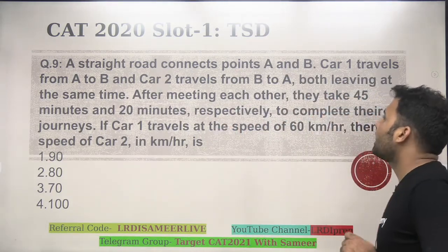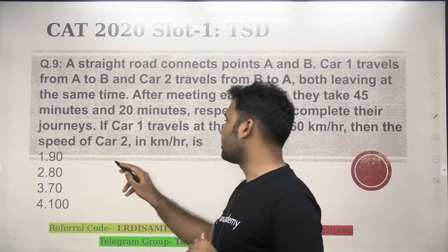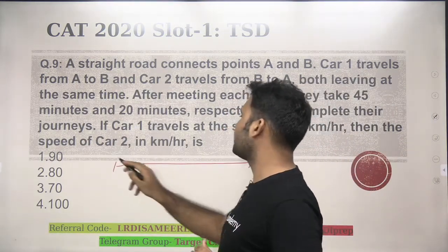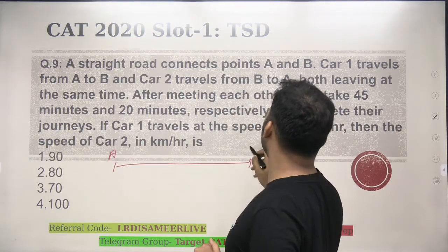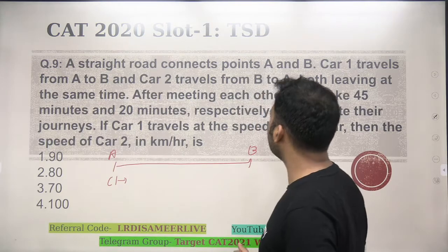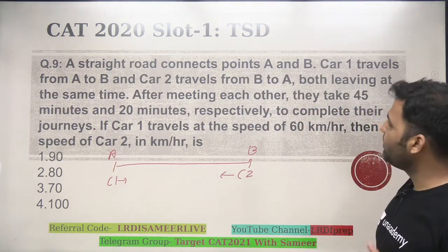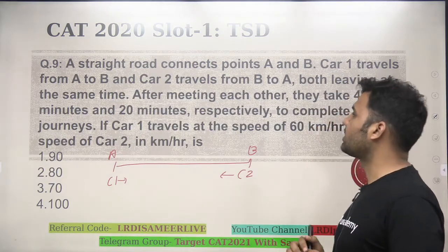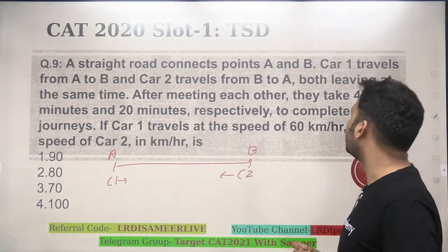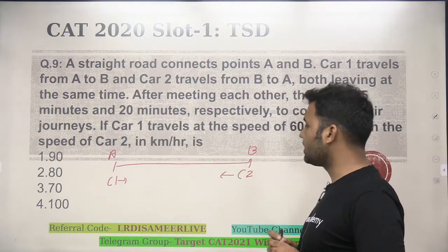A straight road connects point A and point B. Car 1 travels from A to B. Look, children, car 1 is going from A to B, right? Car 1 travels from A to B and car 2 travels from B to A. Both the cars are leaving at the same time. After meeting each other, they take 45 minutes and 20 minutes respectively to complete the journey.